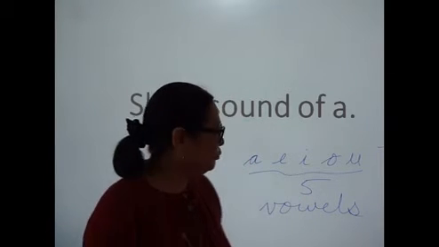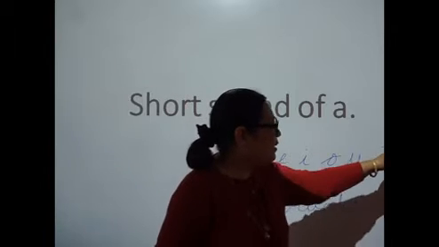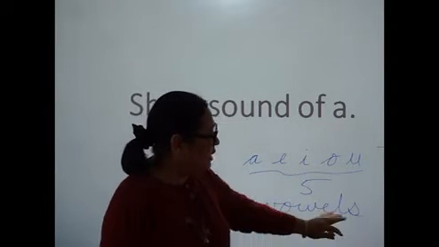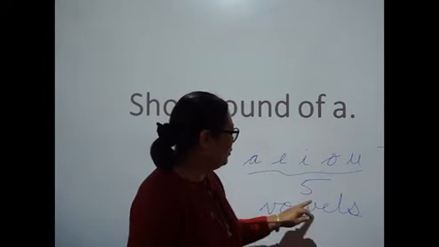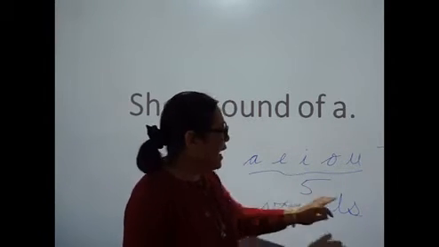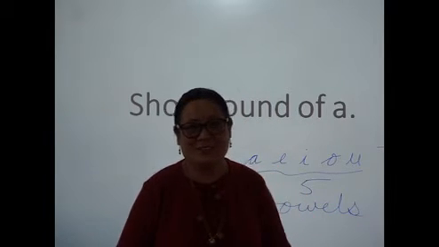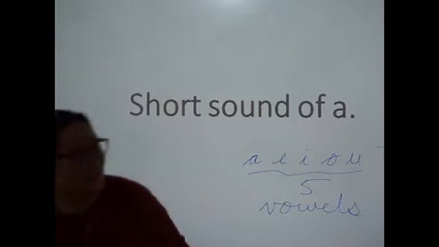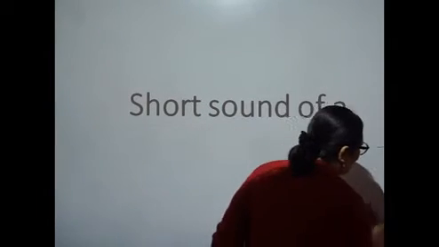Children, please don't get confused, because yesterday I said that 26 letters are called consonants. It's only 21 letters. So let us start today's lesson.